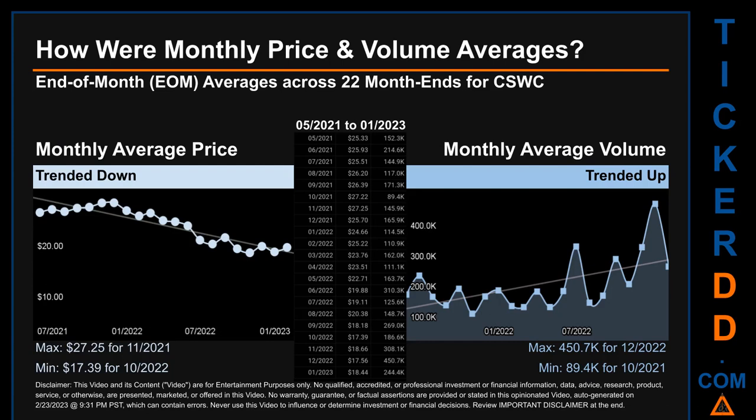The maximum end-of-month average price was $27.25 for 11/2021, while the minimum was $17.39 for 10/2022. Looking at volume, 12/2022 and 10/2021 respectively saw the highest and lowest monthly average volume at 450.7 thousand and 89.4 thousand.